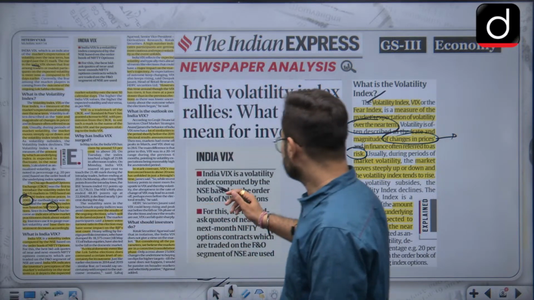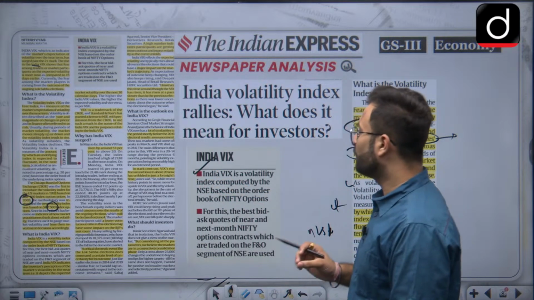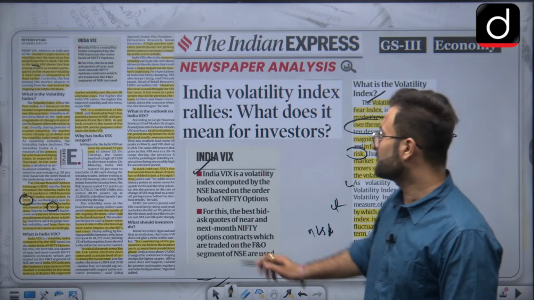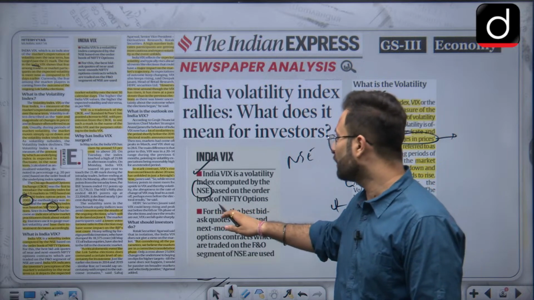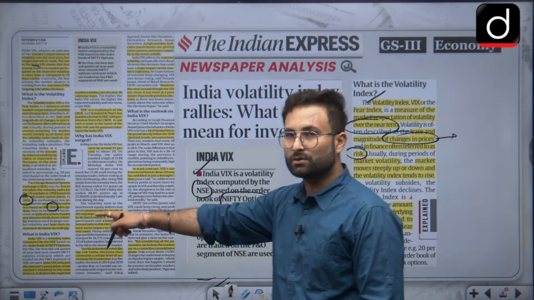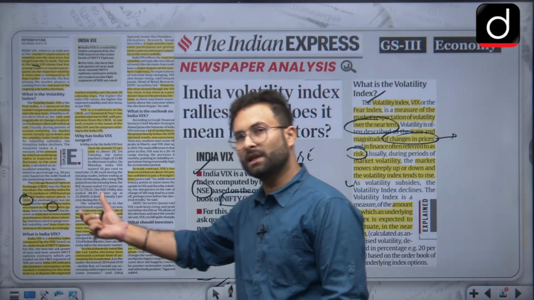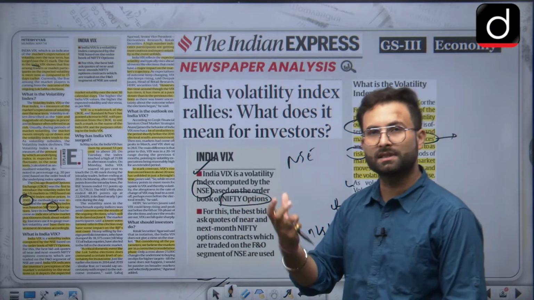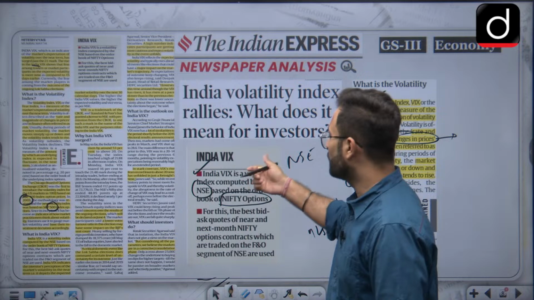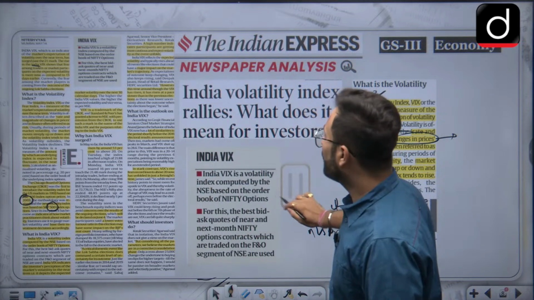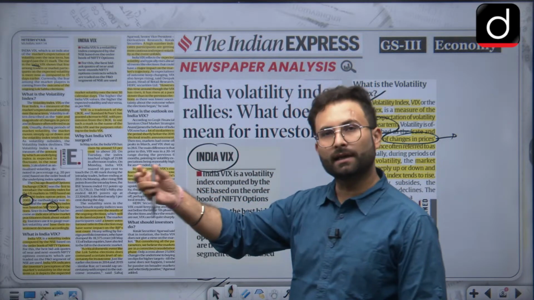So here you can say India VIX is the volatility index computed by the National Stock Exchange, that is NSE. It is based on the order books of the Nifty options. As I told you, there are groups of companies. Similarly, we have a Nifty group in which there are certain companies, and on the basis of their performance, we devise this particular index. So this is about India VIX, simply the volatility index in India.